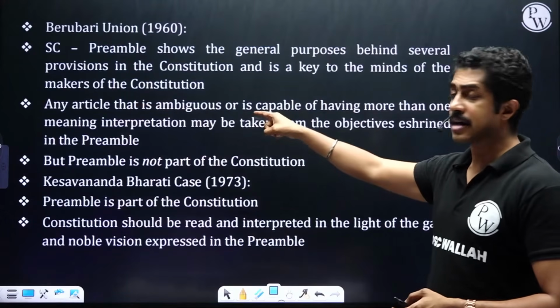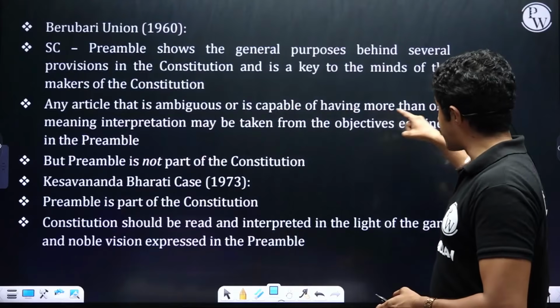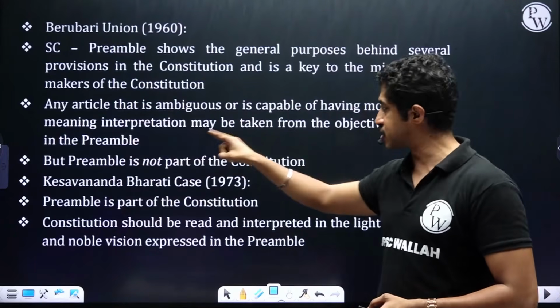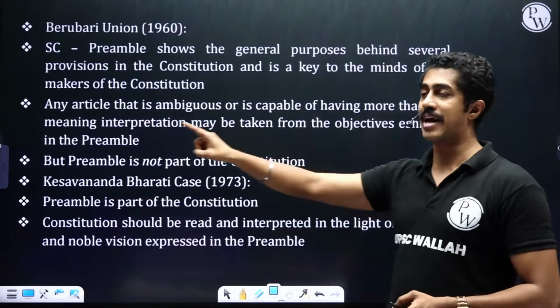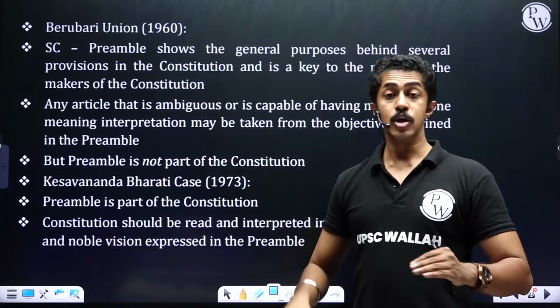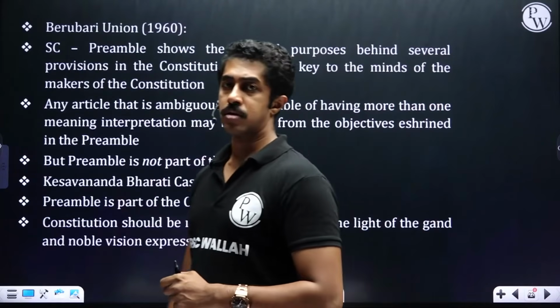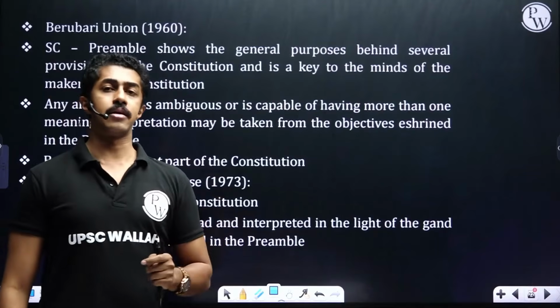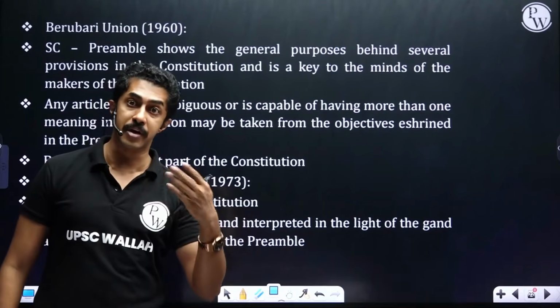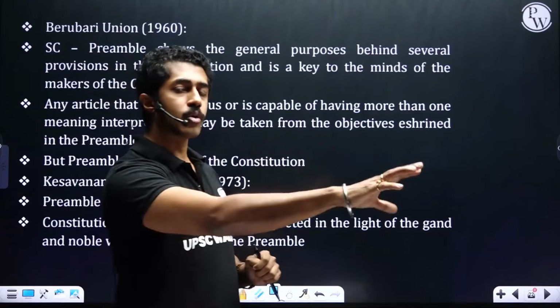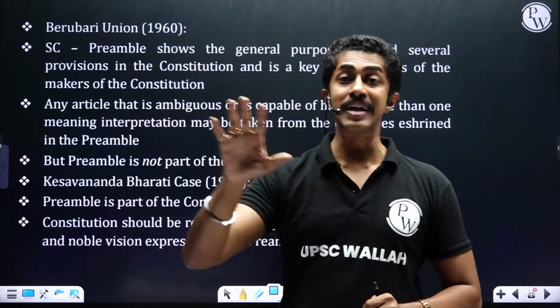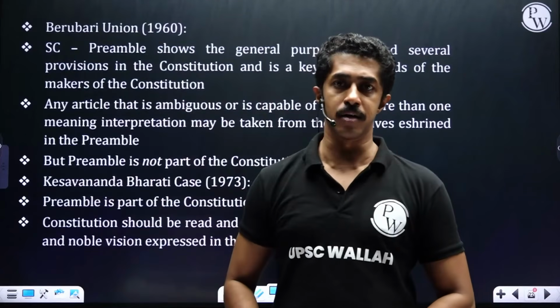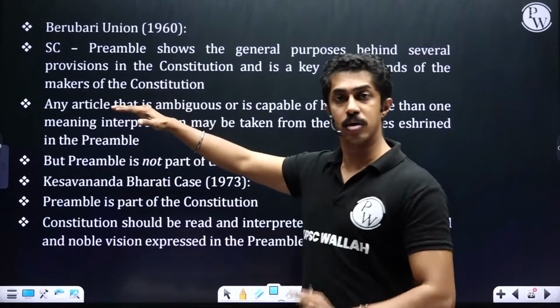Any article that is ambiguous or is capable of having more than one meaning or interpretation may be taken from the objectives enshrined in the preamble. So, if you are having confusion, or a lack of clarity, or if one article is going to get interpreted in more than one or two forms, you can use the preamble to understand the purpose of the article. Till here, Supreme Court told we can agree.